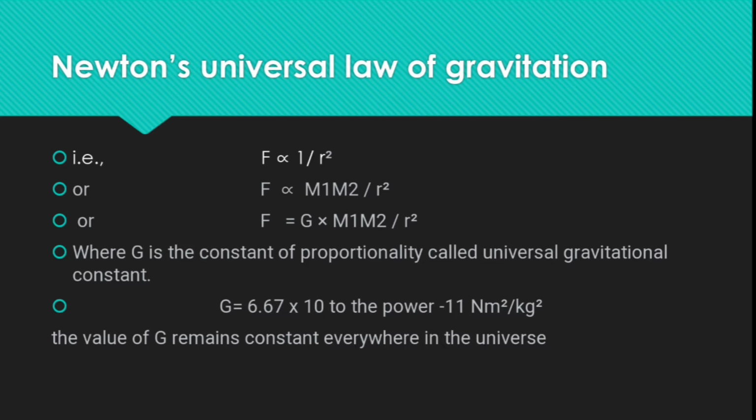G equal to 6.67 into 10 to the power minus 11 N m square per kg square. The value of G remains constant everywhere in the universe.